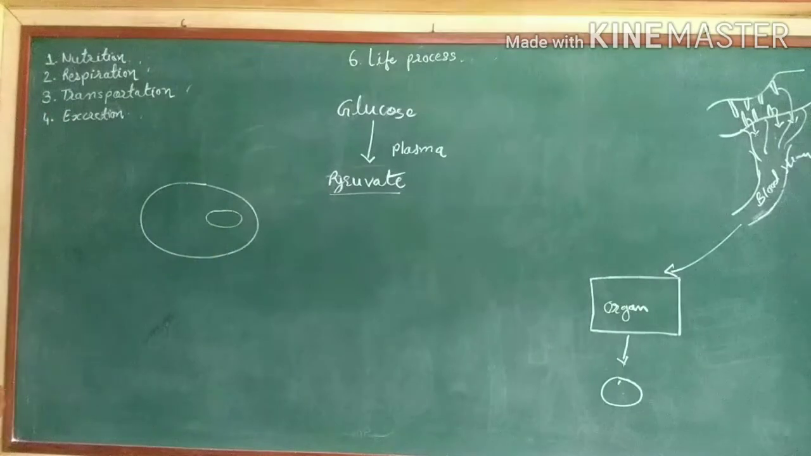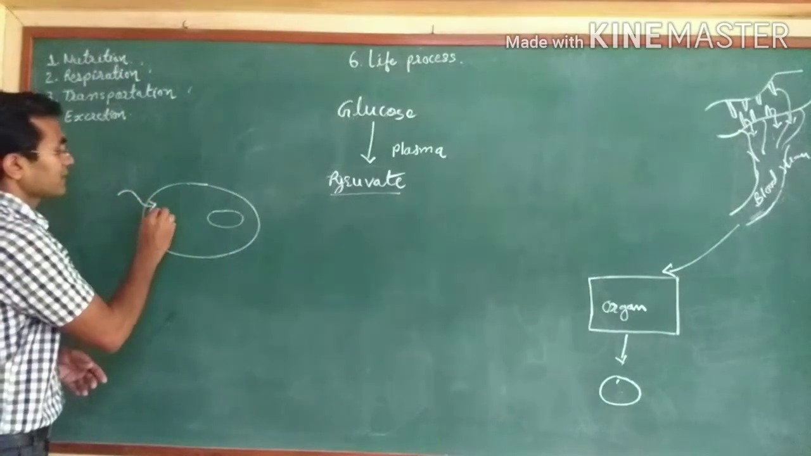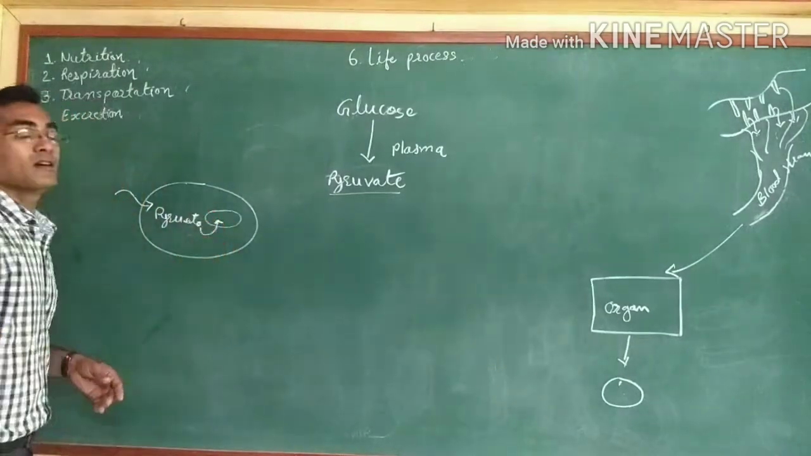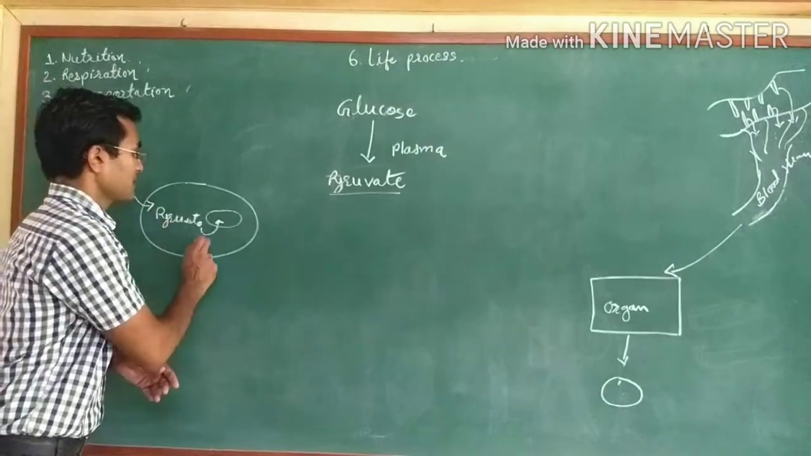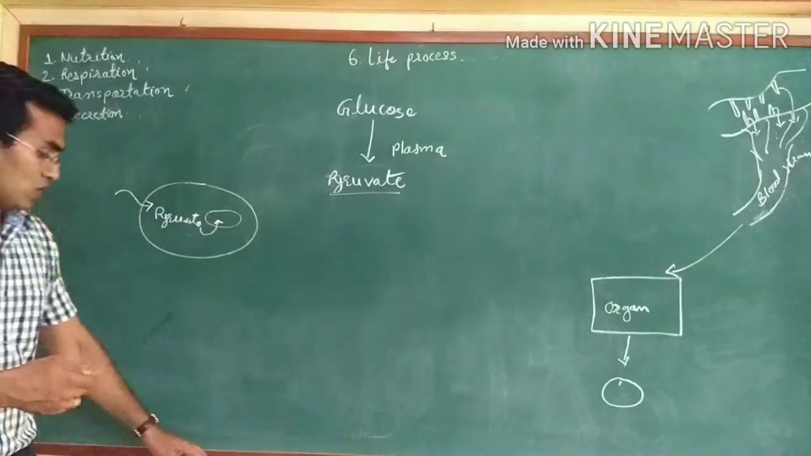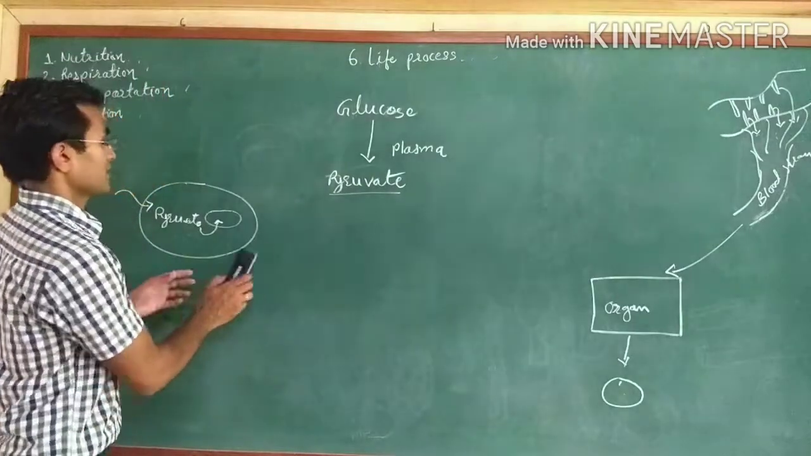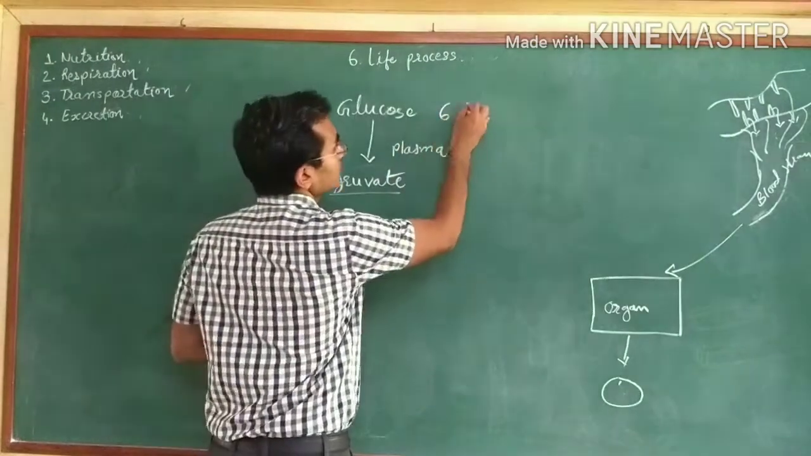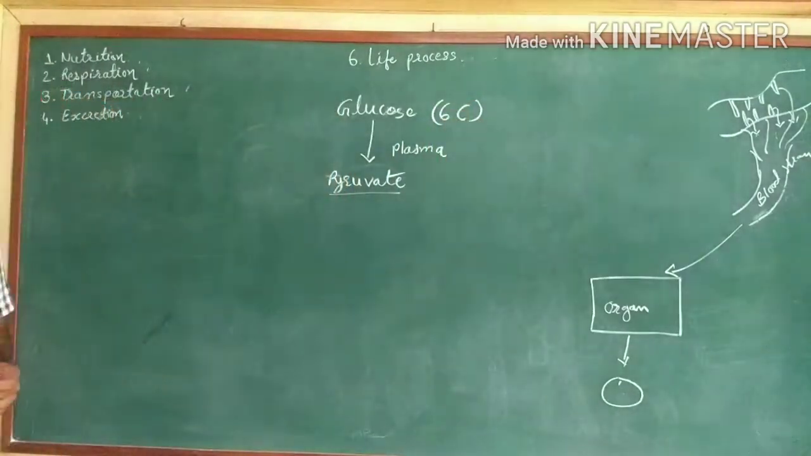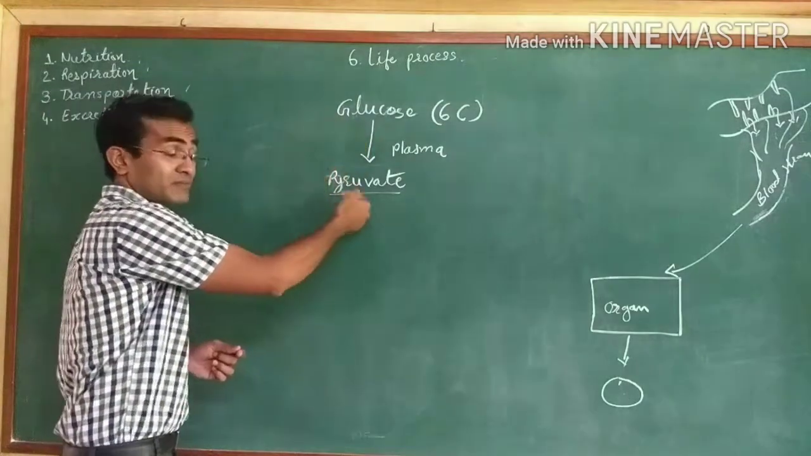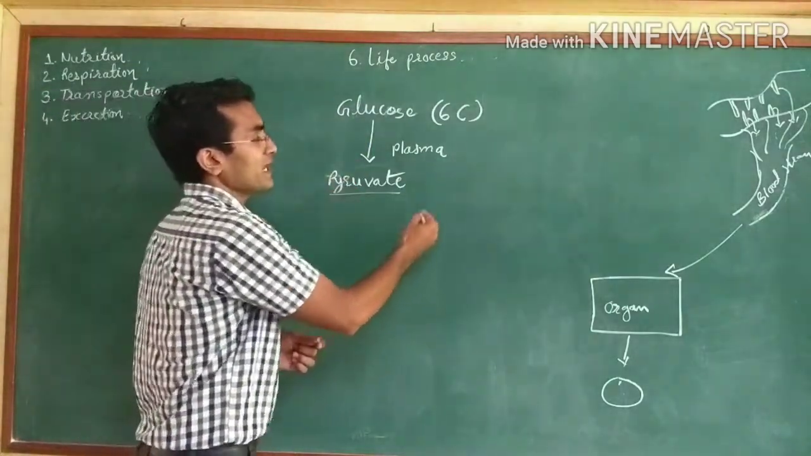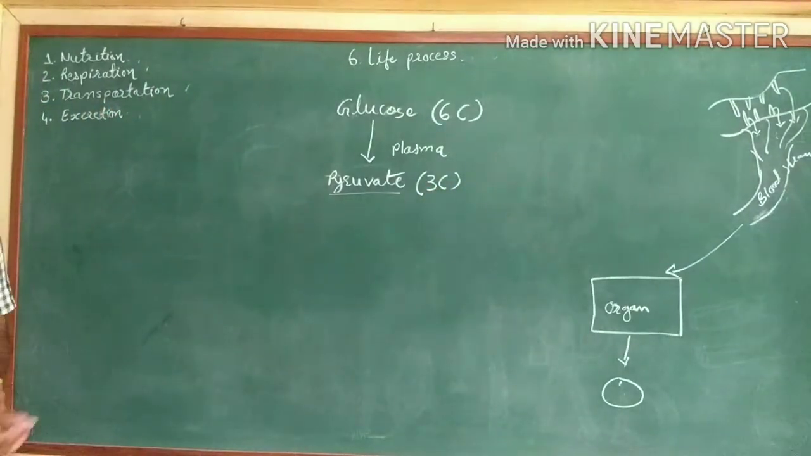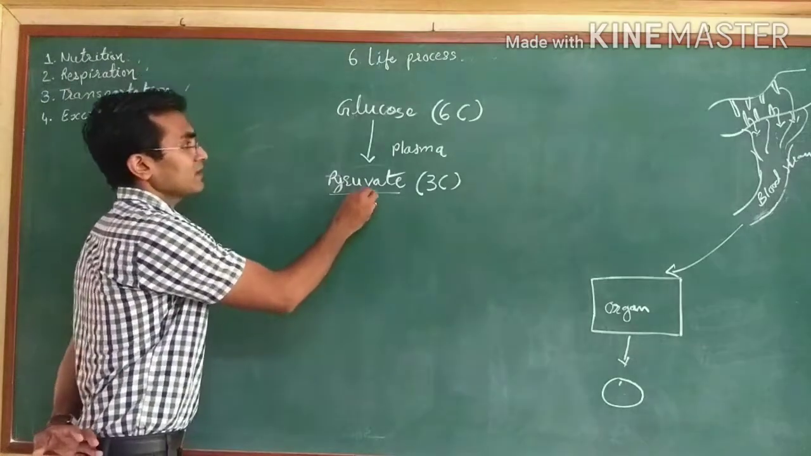So here we can say the mitochondria. Now glucose enters and is converted into pyruvate. This pyruvate will go into the mitochondria, where it will be converted into a simpler form. Glucose is a 6-carbon compound. When it enters the plasma, it gets broken down into a 3-carbon compound, that is pyruvate. Now this pyruvate will enter into